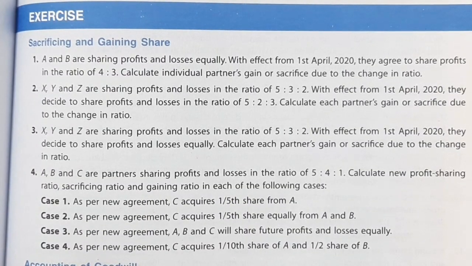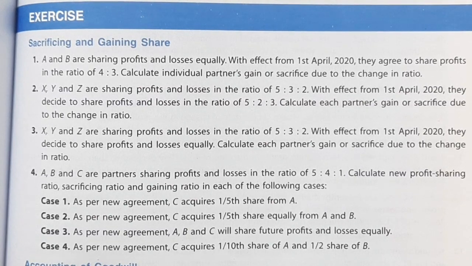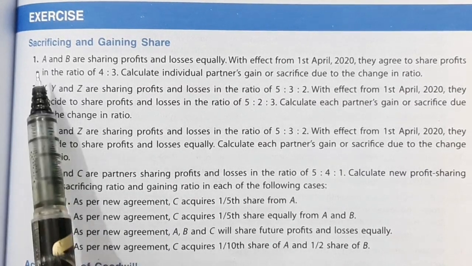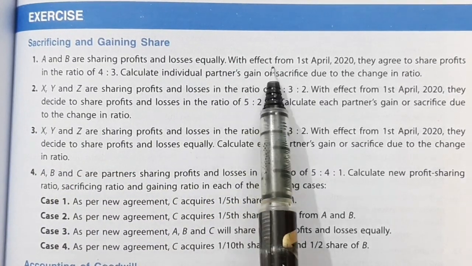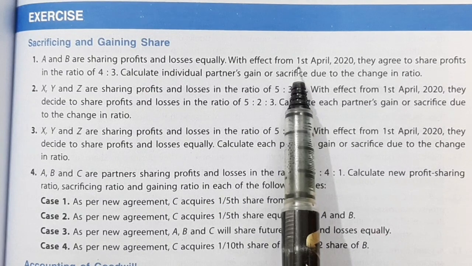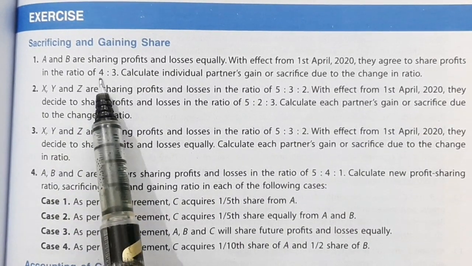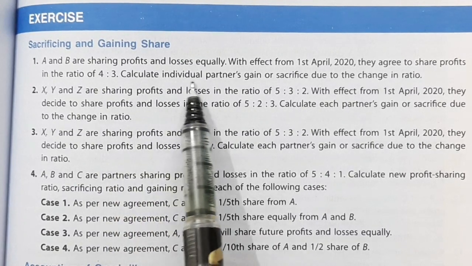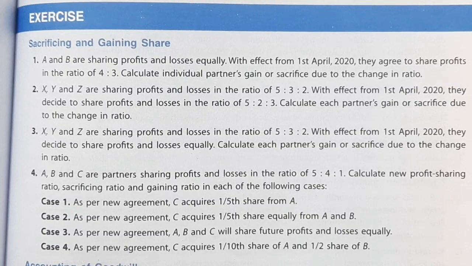Question number 1 from chapter 4, change in profit sharing ratio among existing partners, by T.S. Grewal. First question: A and B are sharing profits and losses equally. With effect from 1st April 2020, they agreed to share profits in the ratio of 4:3. Calculate individual partners' gain or sacrifice due to change in ratio.